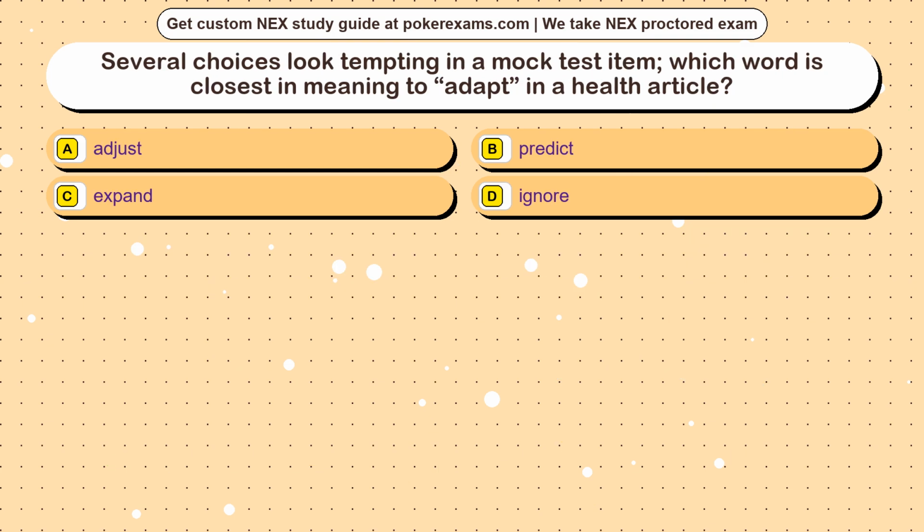Question 12. Several choices look tempting in a mock test item. Which word is closest in meaning to adapt in a health article? Option A, adjust. Option B, predict. Option C, expand. Option D, ignore.